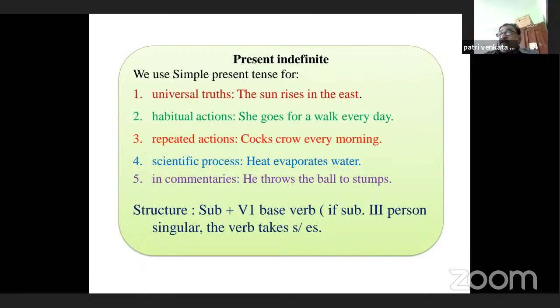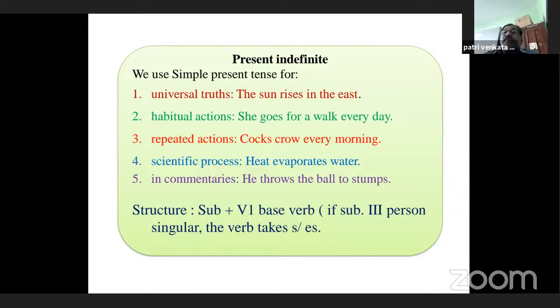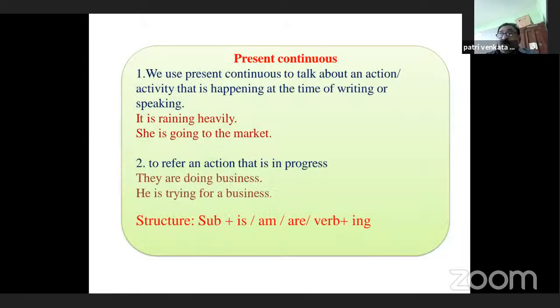Let us come to the next one, present continuous, or you can call it present progressive also. When do we use present continuous? We use present continuous to talk about actions happening at the time of writing or speaking. For example, what am I doing now? I am teaching. Yes, look, it is raining heavily. Where is she going? She is going to the market. So the actions that are happening at the time of speaking or writing should always be in present continuous.